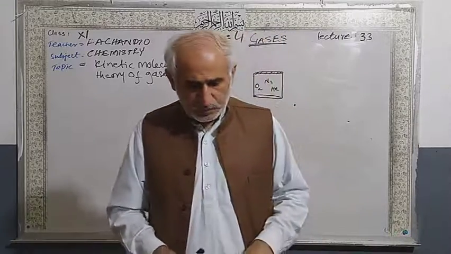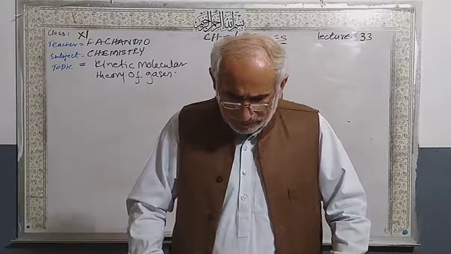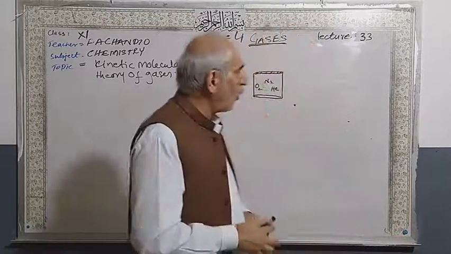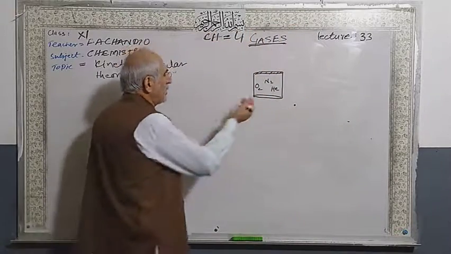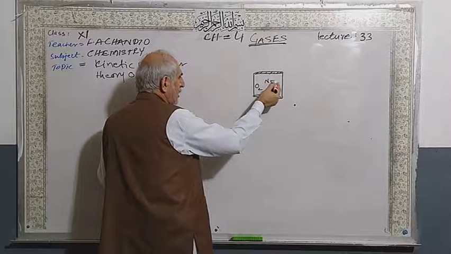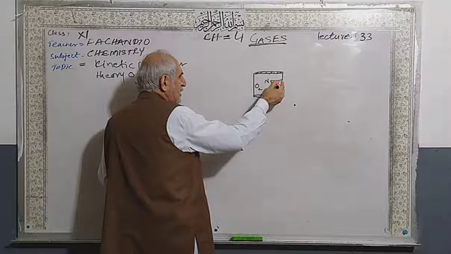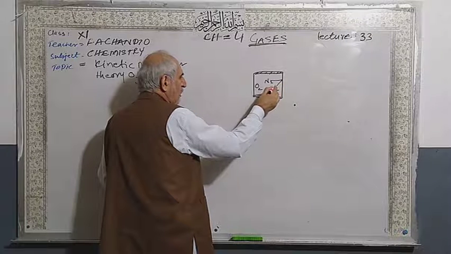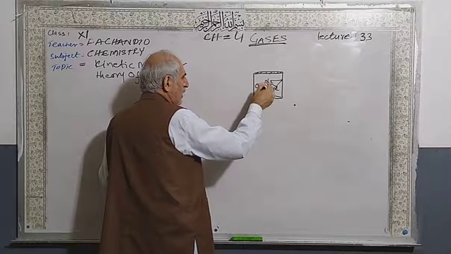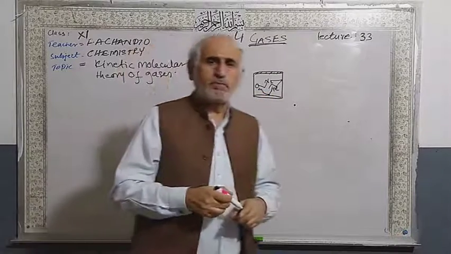Number two, molecules move randomly in a straight line until they collide with each other or with the wall of the container. Just like nitrogen, it moves upward, downward, sideways, in a straight line. When it strikes the wall of the container, its direction changes. Or with a molecule of this gas, it may move here, maybe move here. So there is a random motion.